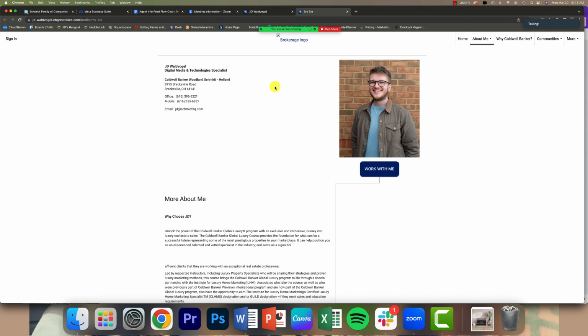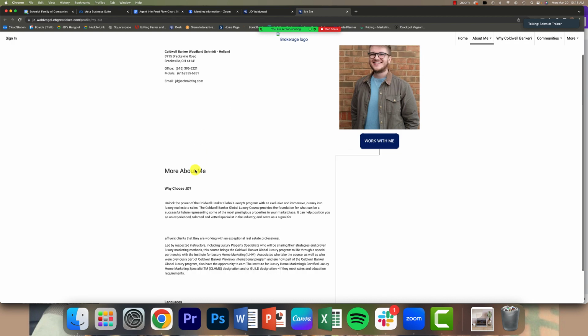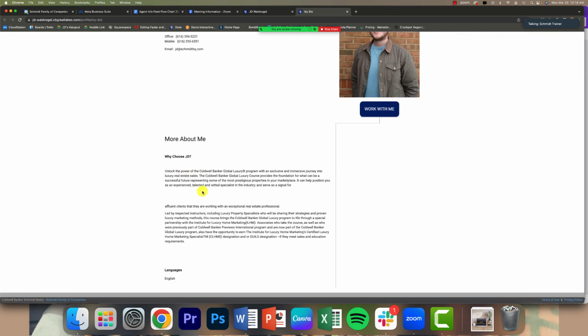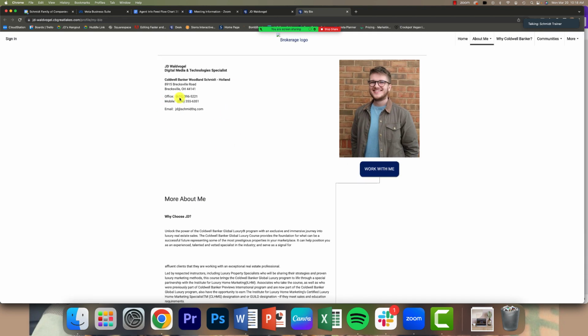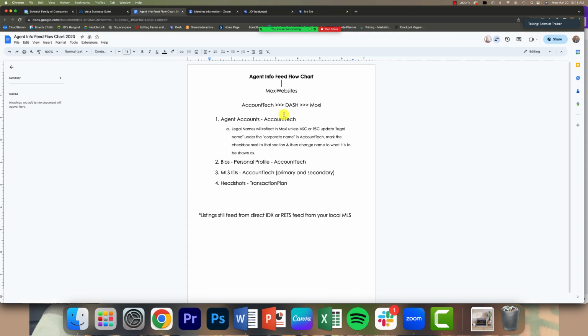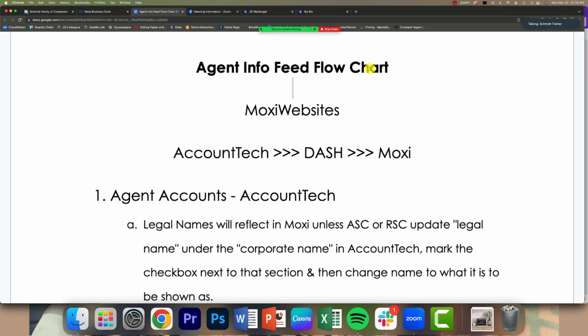Now, from what we've seen so far with the transition, there haven't been any instances of this specific contact information being mixed up, going wrong, or anything like that. That should be absolutely the same, absolutely fine. We have had a couple of instances of people's bios disappearing, but we can paste those back in. The info should be the same, but of course it's always important to check. But I want to show you, like I said, the new way for this info to be updated. And the nice part of this is that this info all feeds from Account Tech now.